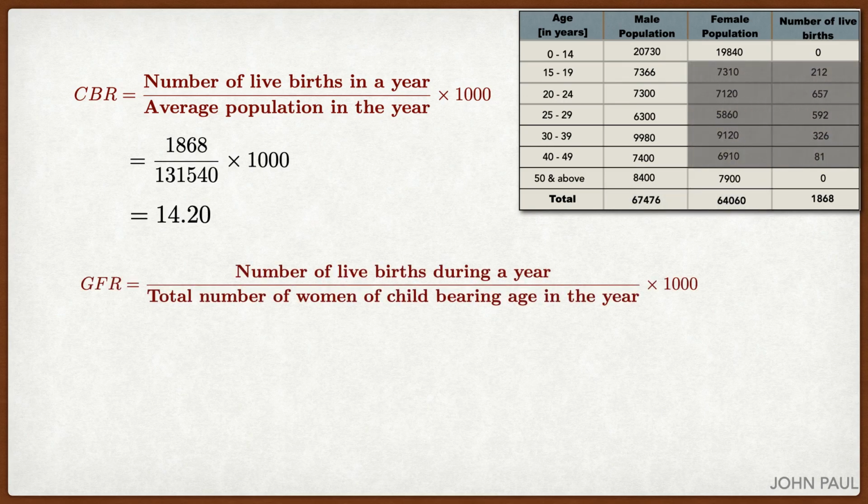Next, we have to find GFR. The formula is live birth by women under the age group 15 to 49. You can see the table. Add all the live births, we get 1868, and the female between 15 to 49 age group, that is 36,320. Then by simplifying, we get 51.43. So by this we got GFR as 51.43.